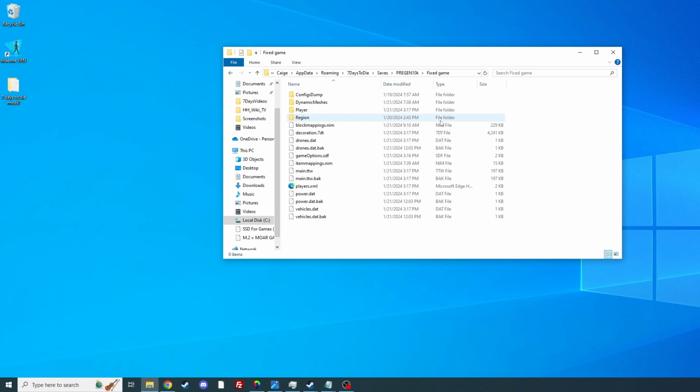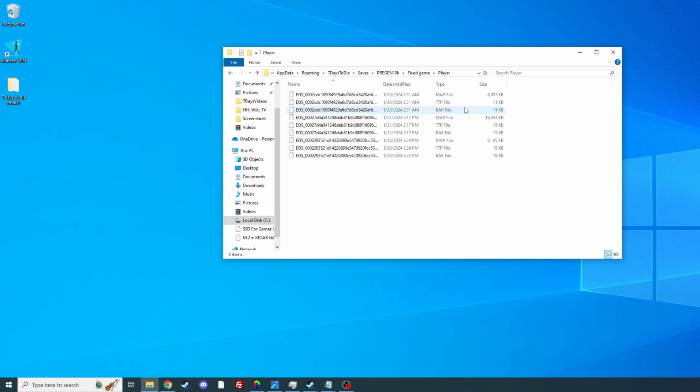There's two specific folders that are really important. I'm not quite sure what all these do, but let me get you into these to start off. The Player folder is individually the saves of anybody that joins your world, including yourself. Each gets a save file on your hard drive for that world. So let's say I start a world, boom, there's my save.